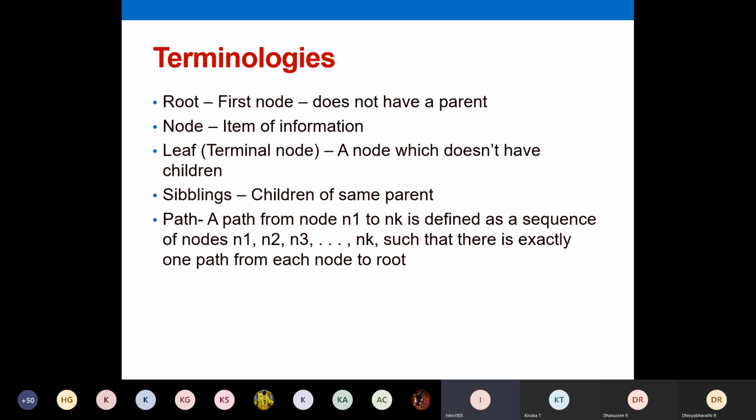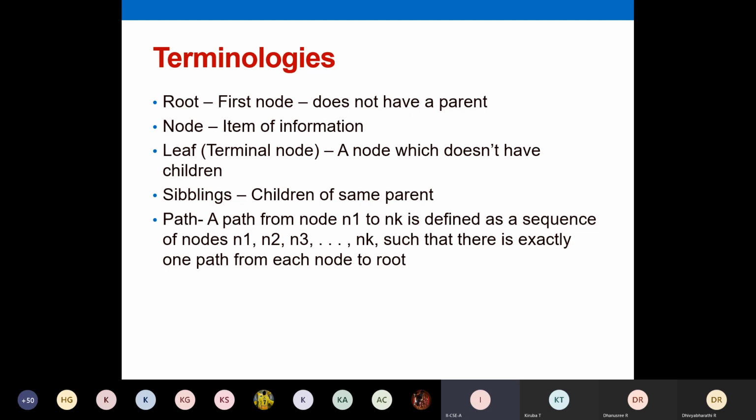So once again we'll be seeing all these terms. So what is a root node? Just write this down in short. I've given some short descriptions so that you can later refer and study. The first node is going to be the root node, and it does not have a parent. If you're asked to define a root node, you have to say the first node is the root node, and a root node does not have any parent.